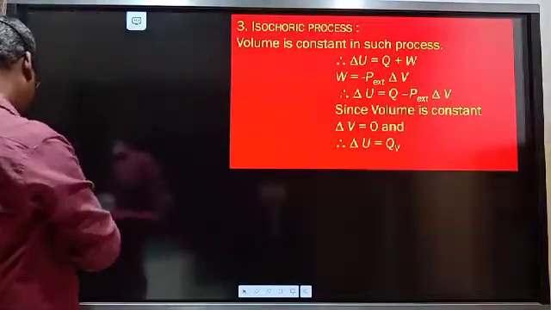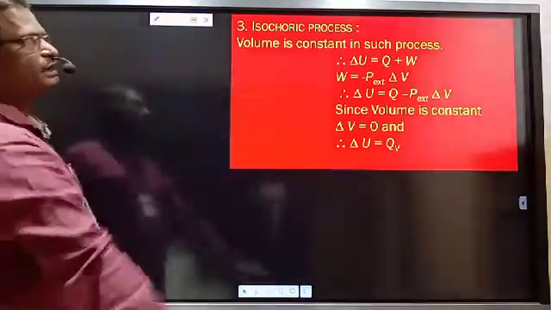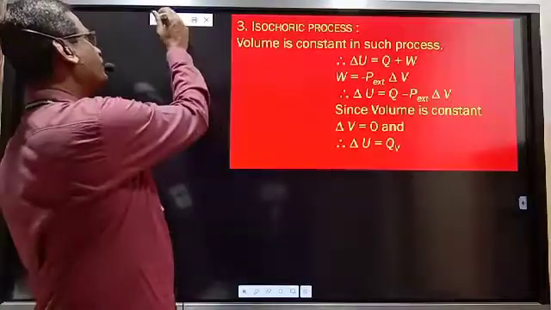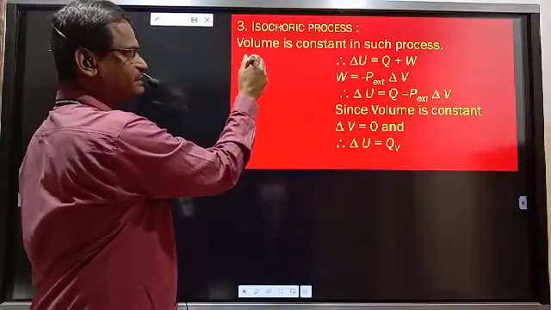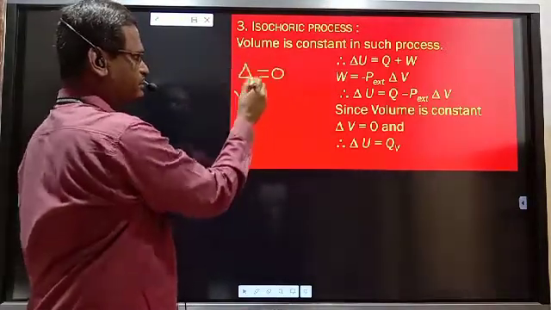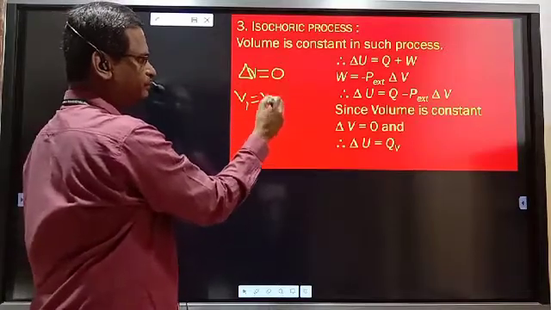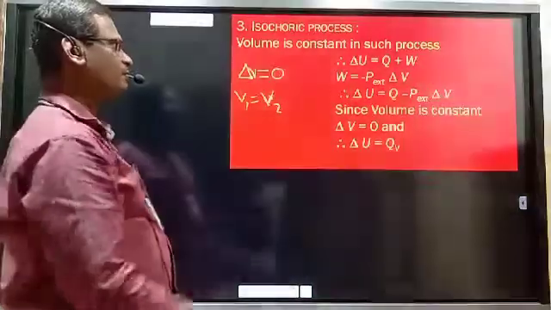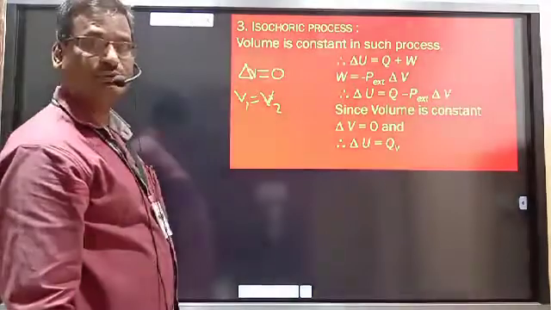Third type of process is isochoric process. The processes which are carried out at constant volume. Volume in initial state of system and volume in the final state of system is same. Therefore delta V is 0, because V1 will be equal to V2. Initial volume is equal to final volume. Therefore delta V, change in volume, is equal to 0.